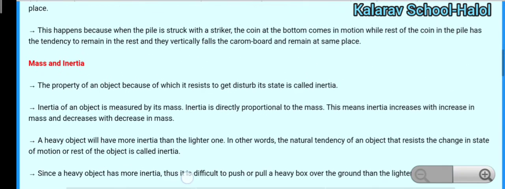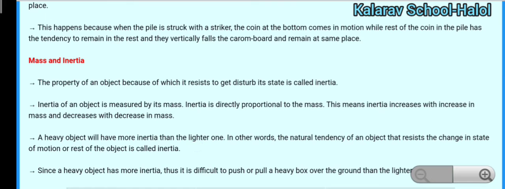So here we have studied mass and inertia. Try to find out the difference between mass and inertia. The unit of mass is kg, but inertia has no units. There are a lot of differences between mass and inertia, as inertia is measured in terms of mass, so it is directly related to the mass.